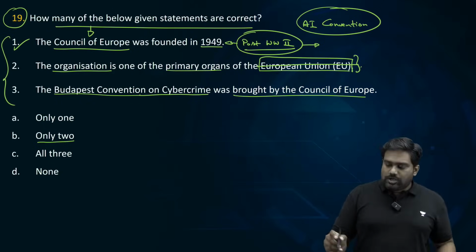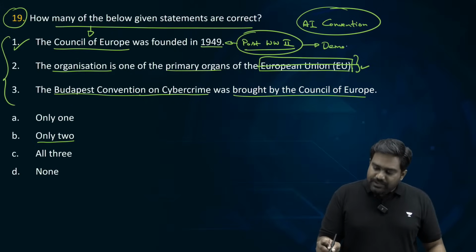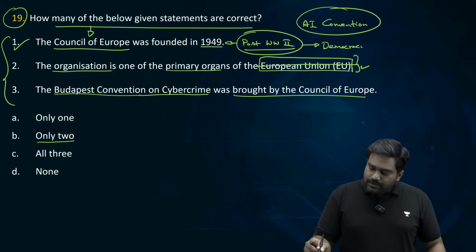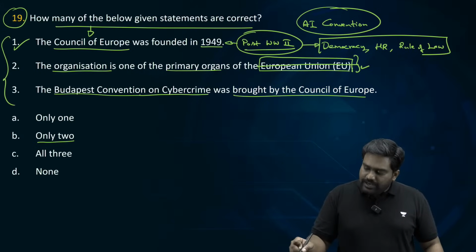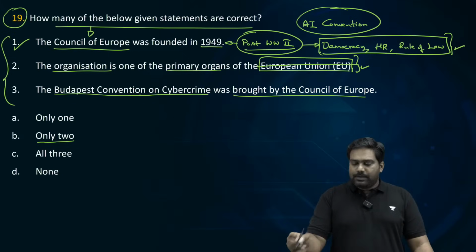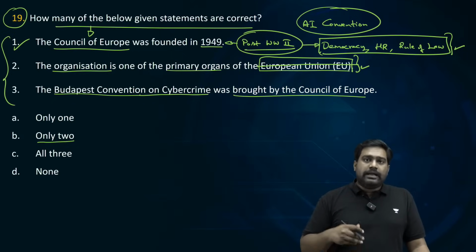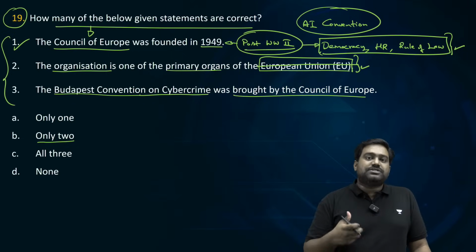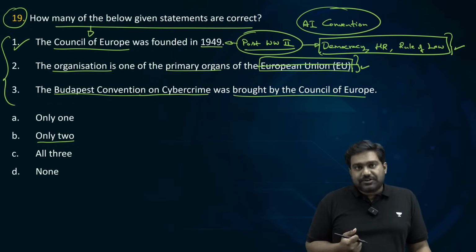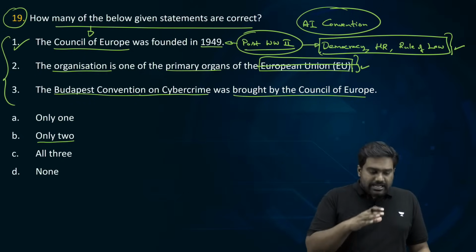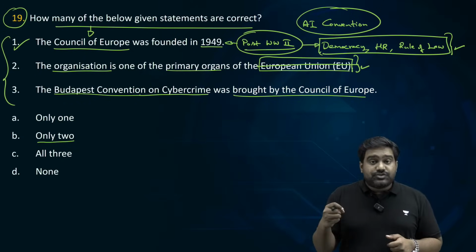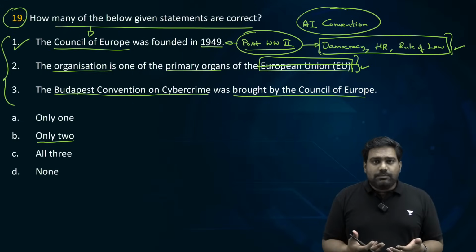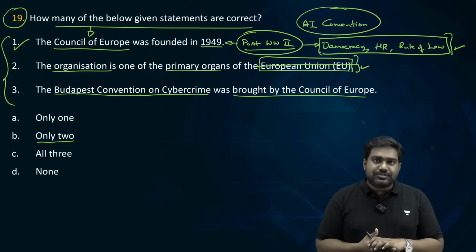The purpose of Council of Europe was to strengthen democracy, to promote human rights and establish rule of law in Europe, which had been destroyed by Second World War and the ideologies of fascism, right-wing extremism, etc. So with this intention, Council of Europe was established. Its primary focus is on strengthening democracies, establishing rule of law and protecting human rights.